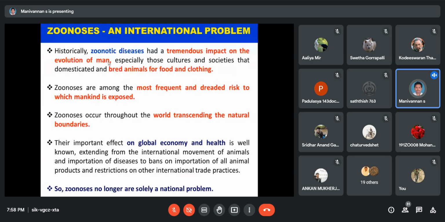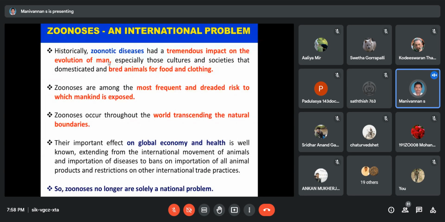Corona was not only our problem, it spread to the entire globe. That is called a pandemic. Zoonoses are among the most frequent and dreaded risks to mankind, for example the COVID-19 pandemic. Zoonoses occur throughout the world, transcending natural boundaries. Corona did not stay within China's boundaries; from China to India it spread to the entire globe.